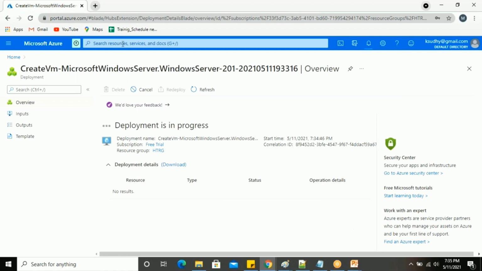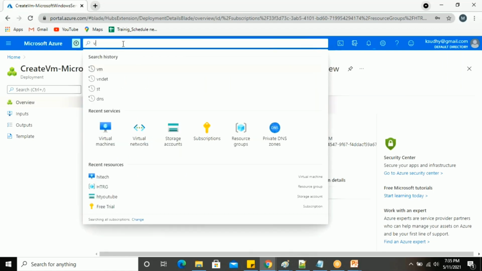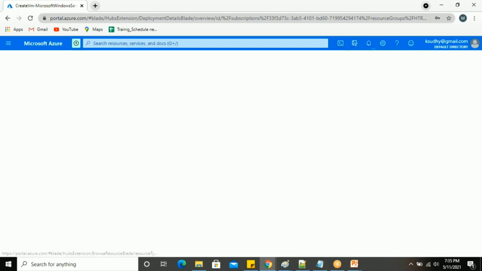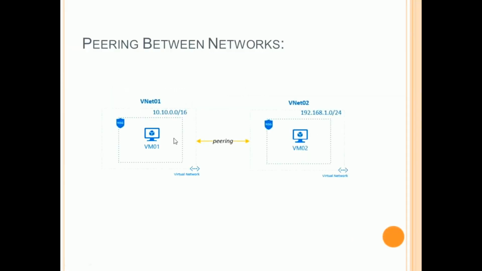Now let me go to the VNet. Inside the virtual network, there is a concept of a requester and a receiver, or acceptor. If you go to any organization, there will be some tie-ups. HCL wants to communicate with TCS, or company A wants to tie up with company B, and company B wants to tie up with company C. So the requesting VNet will be the requester, and the one accepting the request in the other organization will be the acceptor.